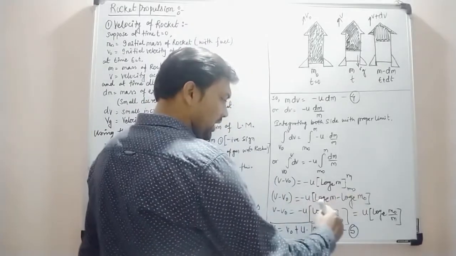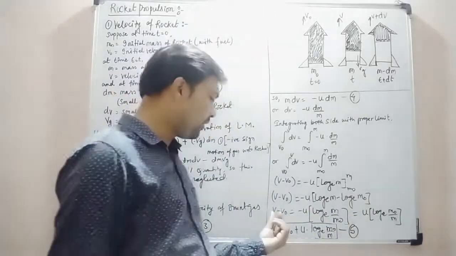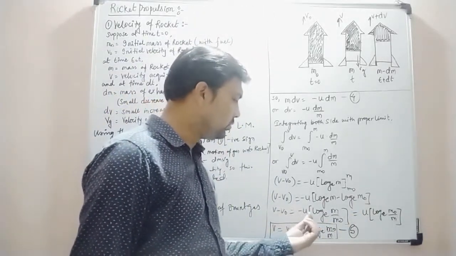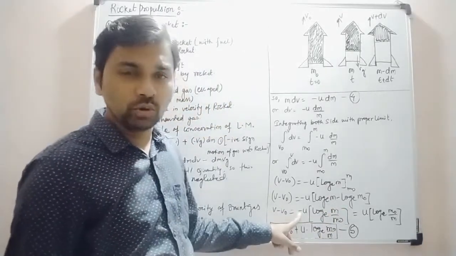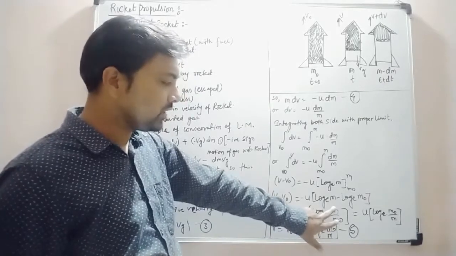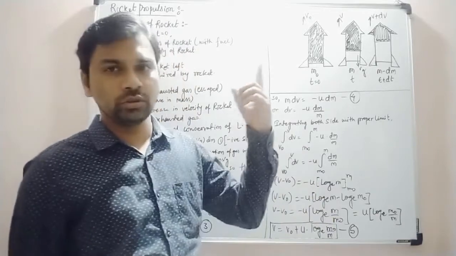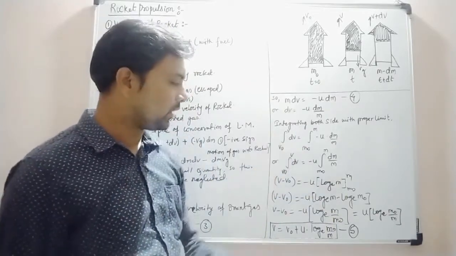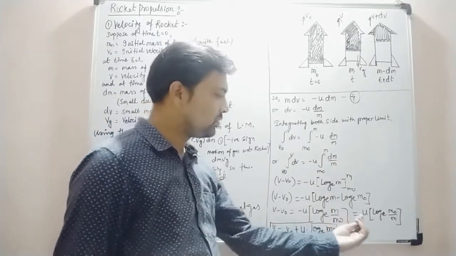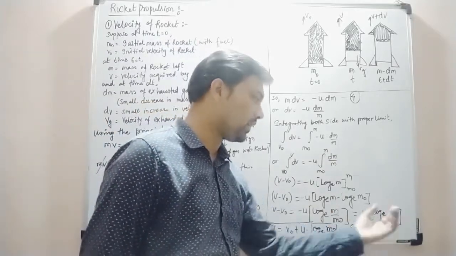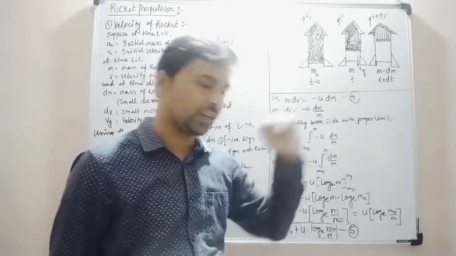This log e m minus log e m naught can also be written as v minus v0 is equal to minus u log e of m upon m naught. Now to remove this minus, we interchange the numerator and denominator, so the numerator goes to the denominator and the denominator comes to the numerator, and the minus sign gets converted into a positive sign. So v minus v0 is equal to u times log e of m naught upon m, where m naught is the initial mass of the rocket and m is the mass of the rocket after a certain interval of time.